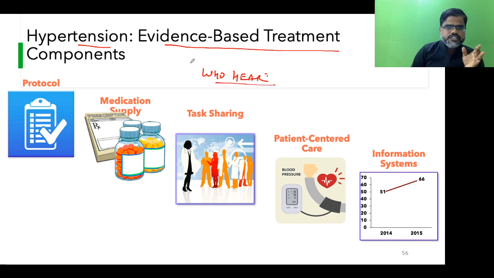What is this evidence-based treatment? They are giving a simple flow chart of what should be used when your blood pressure is high. For example, if the systolic blood pressure is 140 or more, or diastolic blood pressure is 90 or more, then take two readings. If both readings are high, there are 4 or 5 alternative protocols. Government is saying just start with amlodipine 5 mg, and give this for 30 days.